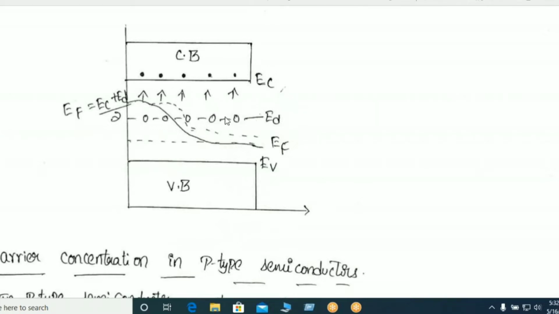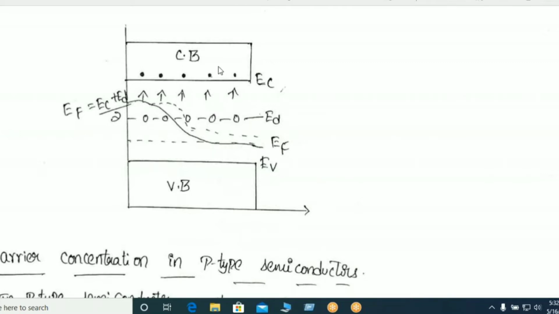By breaking covalent bonds at the donor energy level, it forms positive charges, that means positive holes at the donor level, and they give electrons to the conduction band. That means the electron transitions take place between the donor level and the conduction band, but there is no use of the valence band in this particular situation.